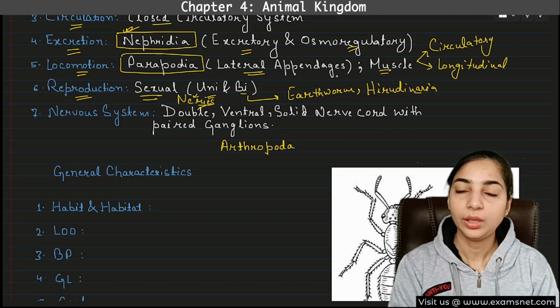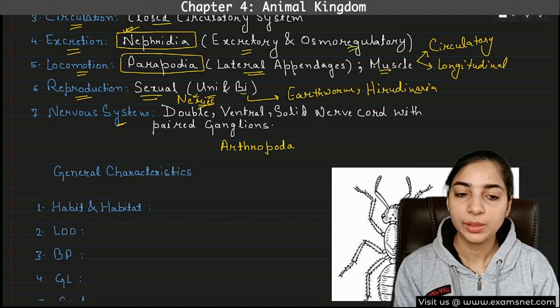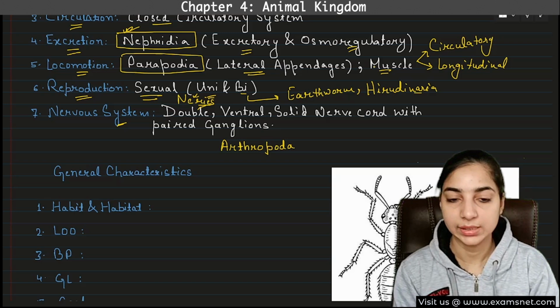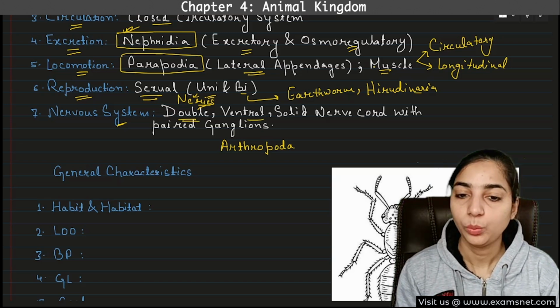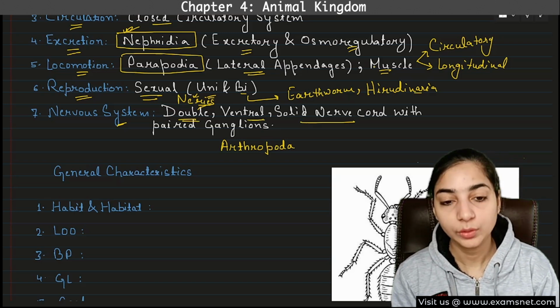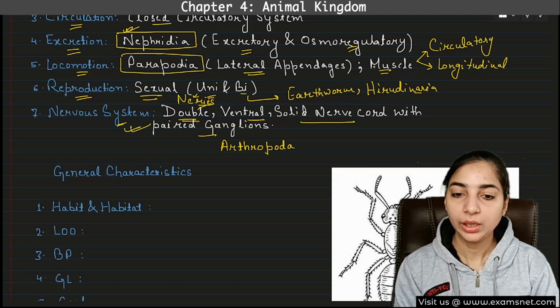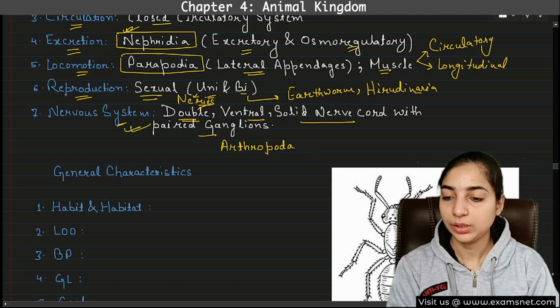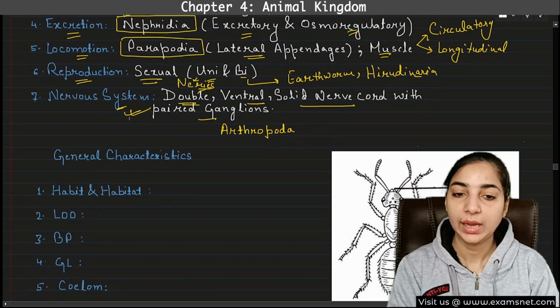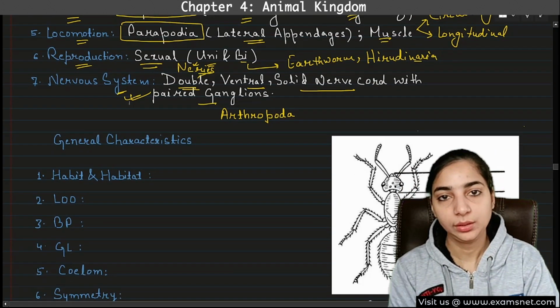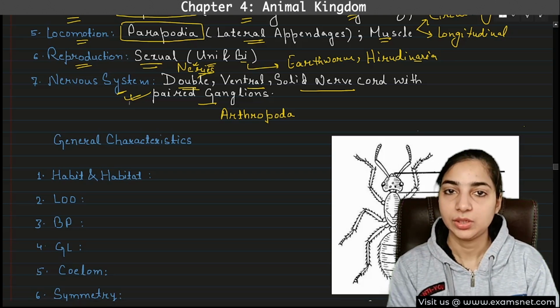Got it? Now nervous system. I haven't mentioned nervous system in other phyla, but here I have mentioned it because this is given in the NCERT. They have a double, ventral and solid nerve cord with paired ganglia. This line is given in your NCERT. Now you can note down one thing: the nerve cord is very different in non-chordates and chordates, just opposite.